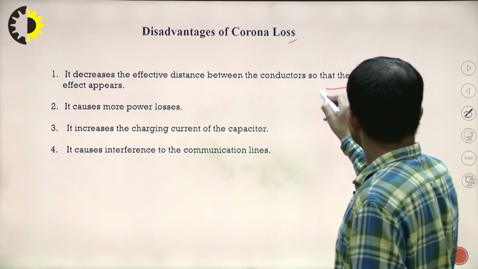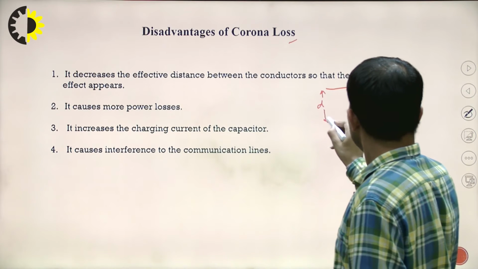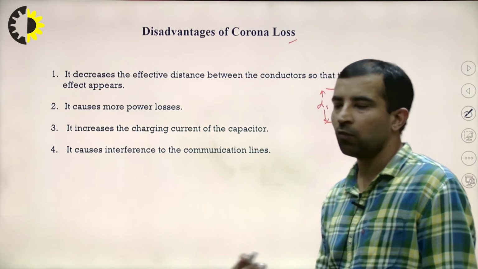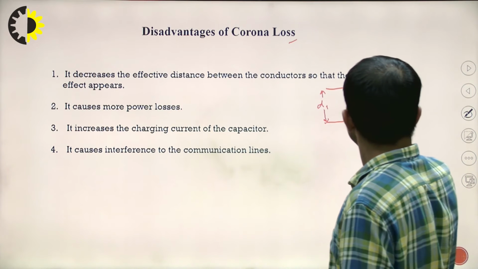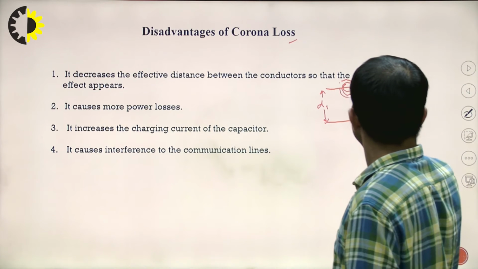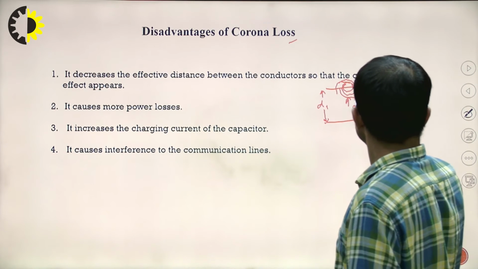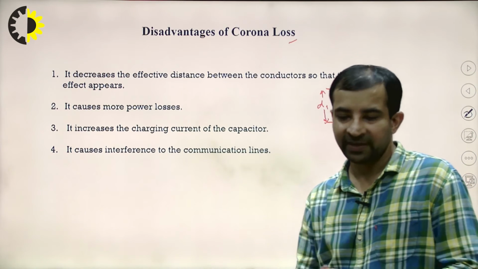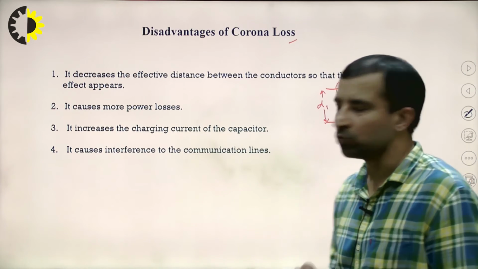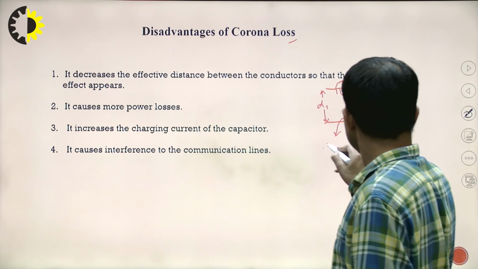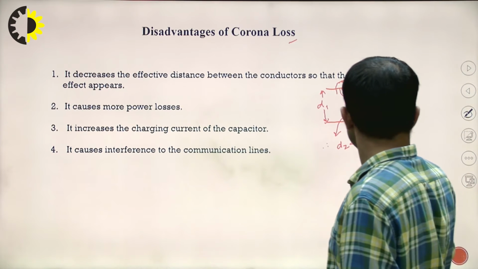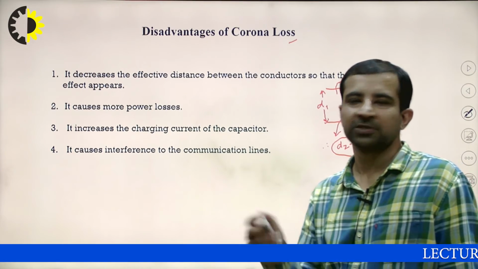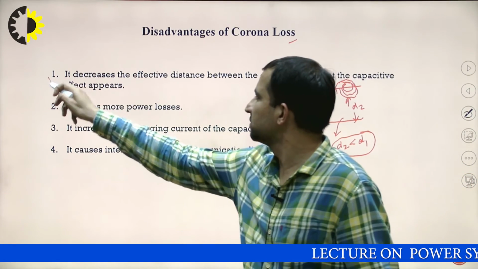Actually, the distance between the two conductors was d1 previously. But now, due to the occurrence of corona, the effective distance between the two conductors is reduced to d2. Hence, it is clear d2 is less than d1. Since d2 is less than d1, the first point is satisfied: it decreases the effective distance between the conductors.